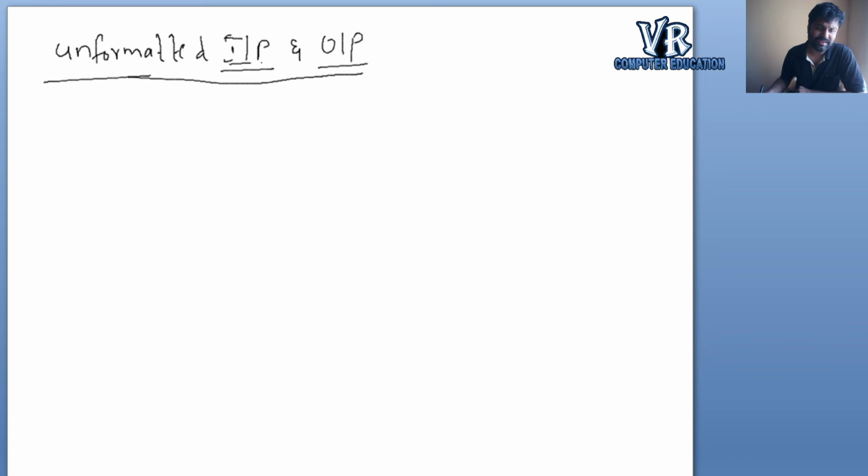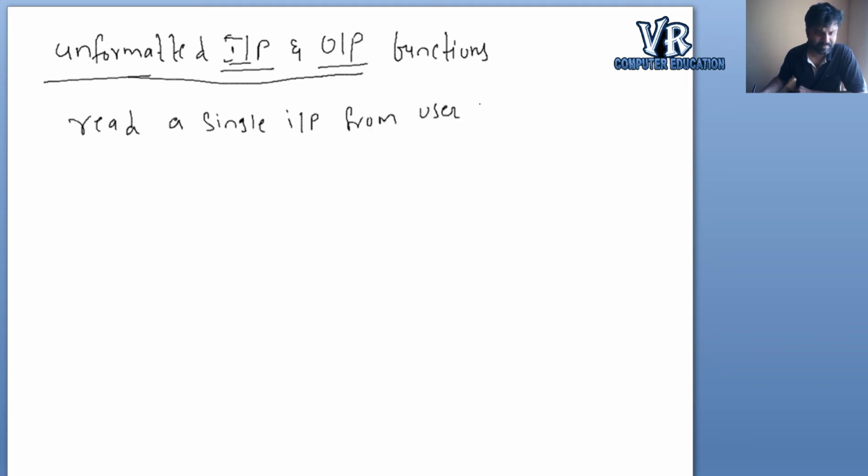So unformatted input and output functions will read a single input from the user and display it as output at the console.